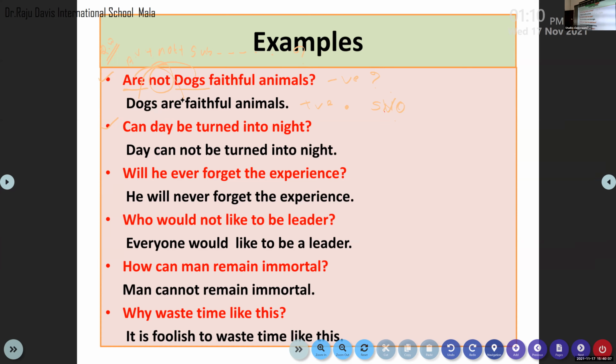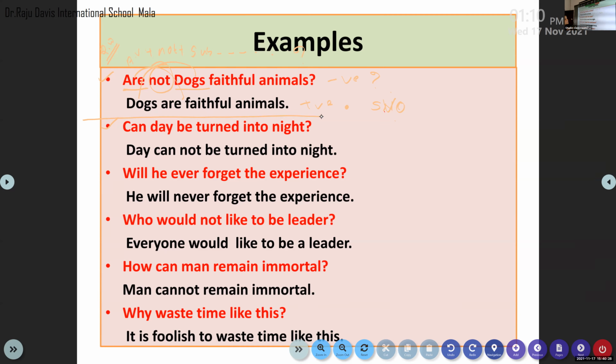If the question is starting with an auxiliary verb, when you change it into a statement, you should begin your statement with the subject, okay, followed by the auxiliary verb. You need to interchange the position. So I request everybody to note these two examples also. Now look at the second question.